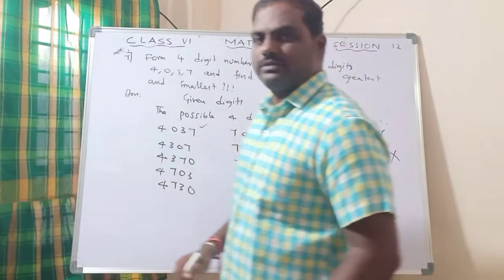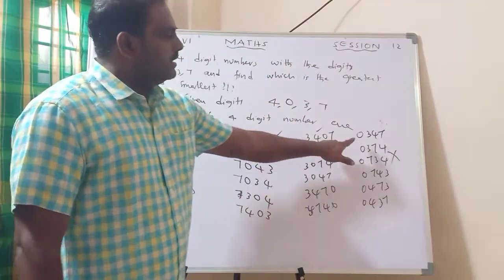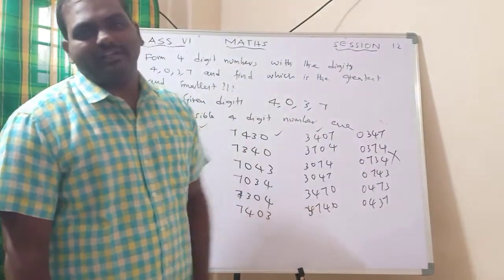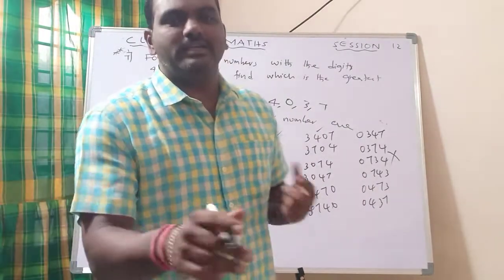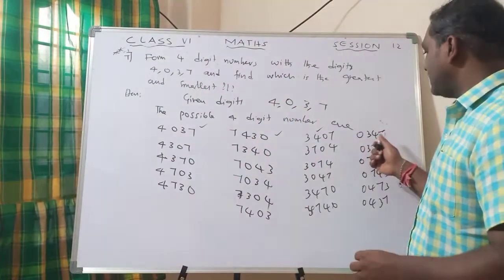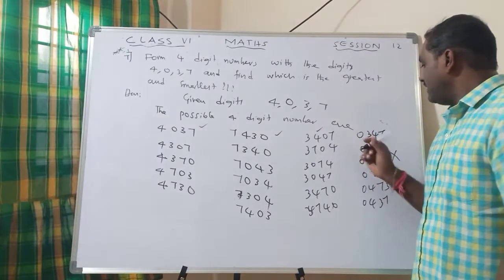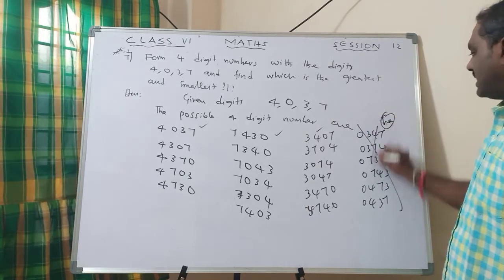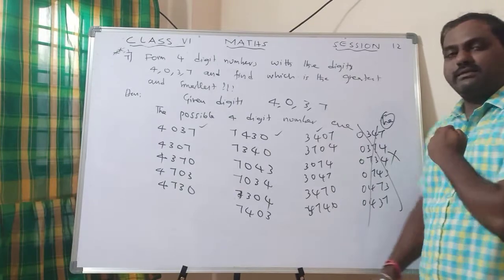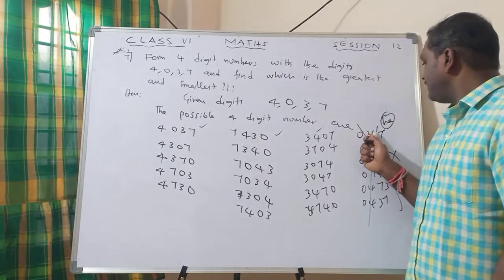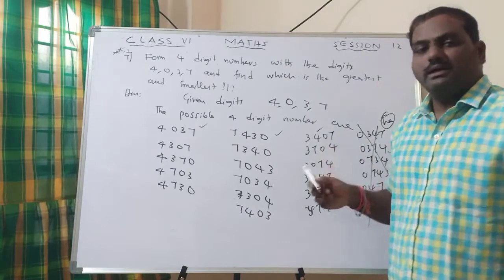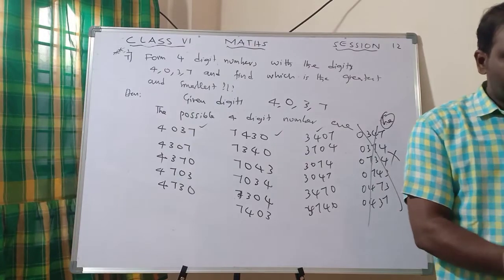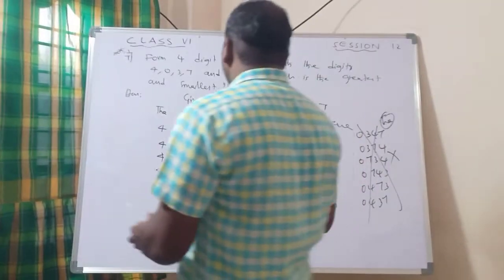Why should we not write like that? Because just now I told, if 0 is before the number, it does not have value. You know what this one is? It is 347. Of course 0 is there, but it does not have value. So it is 347. All this comes in the category of 3 digits. So we should not write like this. Because if 0 is at the start, before the number, it does not have value. Okay. Now after writing all these things, you try to write all of them.